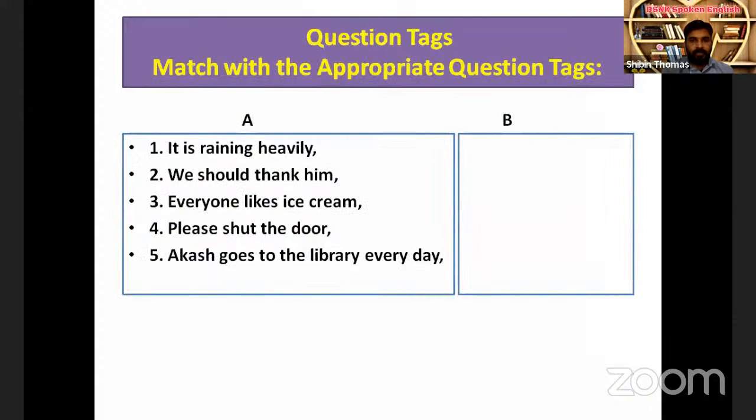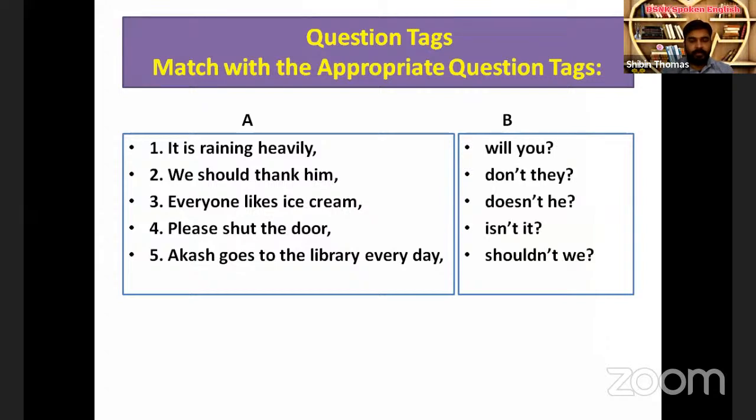So here you can see 5 sentences with their matching tags. Just try to match them. It is raining heavily. What is the right, appropriate tag for this sentence? It's raining heavily. The auxiliary verb is "is", its opposite is "isn't". Do you see any tag there beginning with isn't? Yes, that is "isn't it."